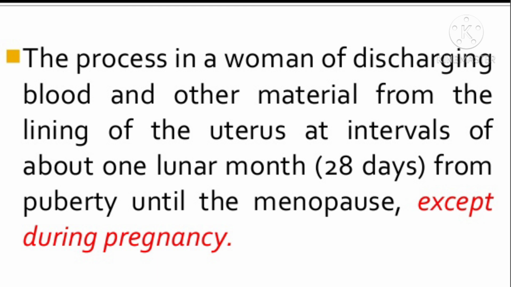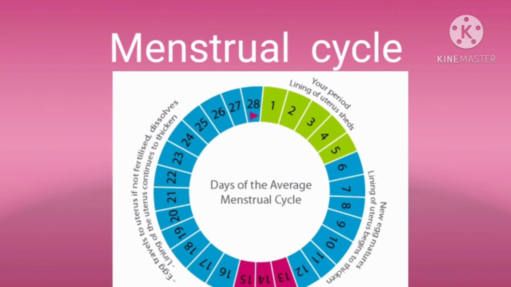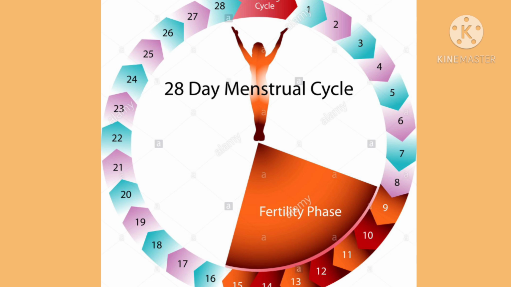From puberty until the menopause, except during pregnancy. The menstrual cycle is about 28 days, but can be as short as 22 days or have a longer duration of about 36 days.